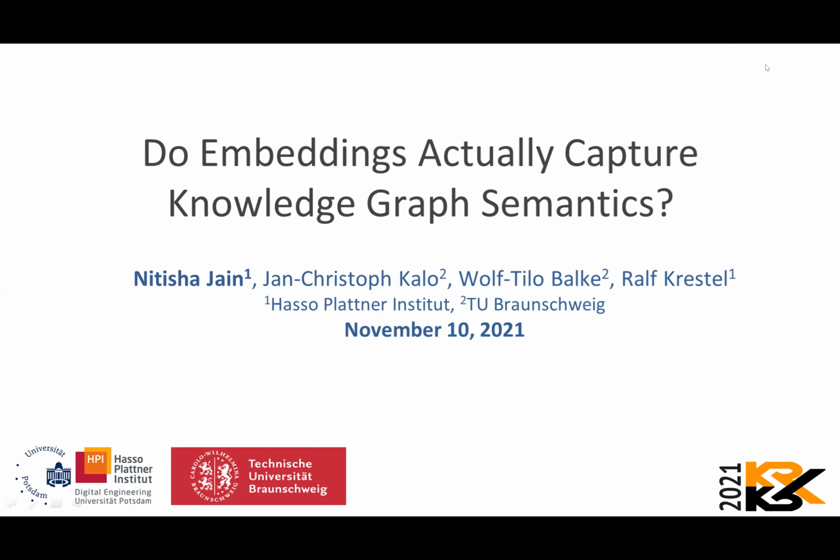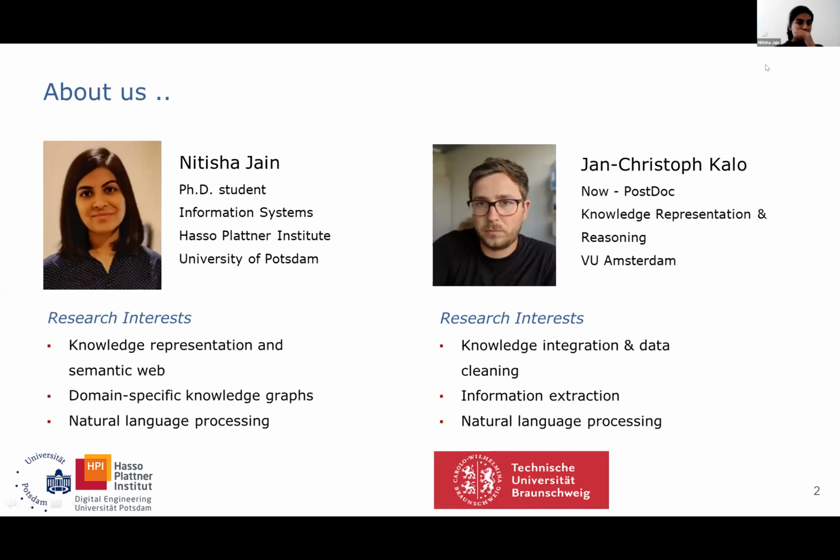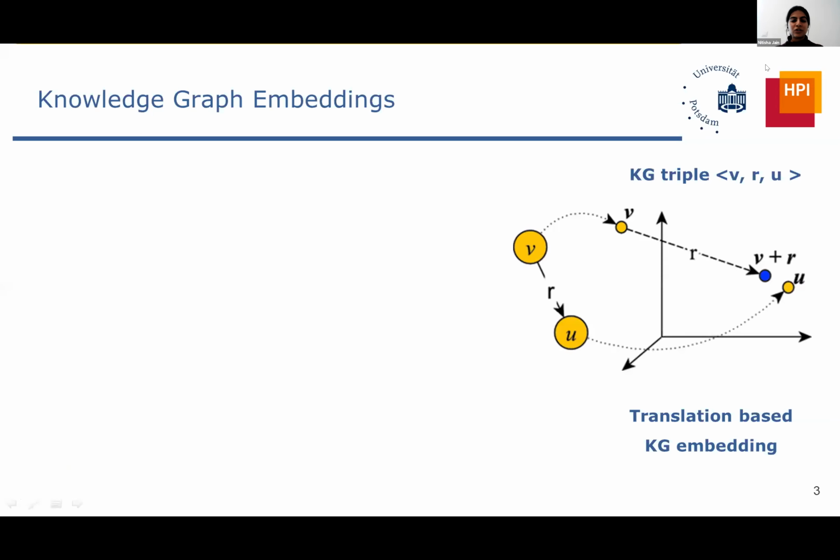So I'm Yatisha Jain. I'm a PhD student at the Hasso-Plattner Institute. And with my colleague Jan Christoph, we worked on this paper. It's a negative results paper presented earlier at the Extended Semantic Web Conference in June this year. And the title is Do Embeddings Actually Capture Knowledge Graph Semantics? So I'm a PhD student at Hasso-Plattner, and he was a student at TU Braunschweig, but now a postdoc at VU Amsterdam. I'll spend more time on the introduction and the motivation and the takeaways rather than the experimental details, because that's the interesting part.